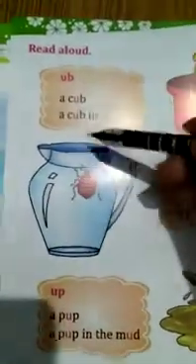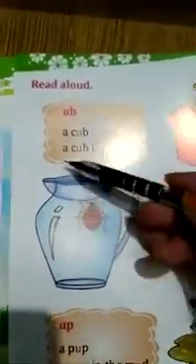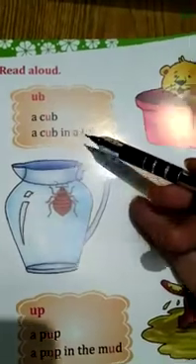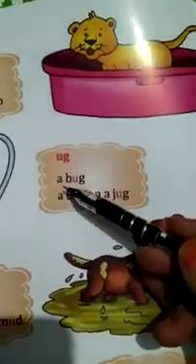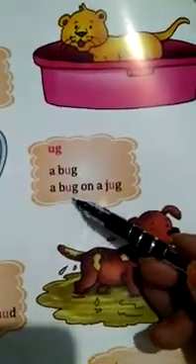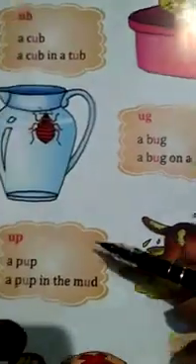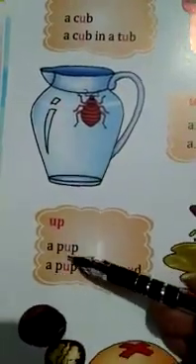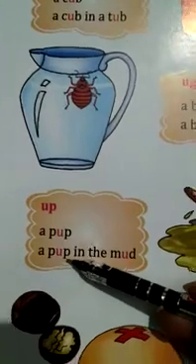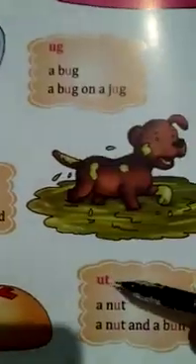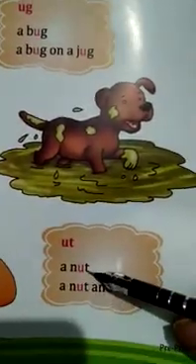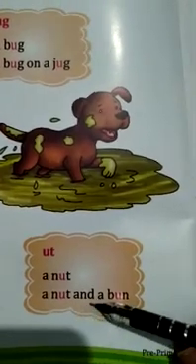Now you have to read aloud these pictures, these words. Up, a cup in a tub. Ug, a bug on a jug. Up, a pup in the mud. Ut, a nut and a bun.